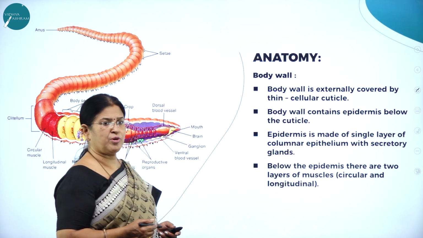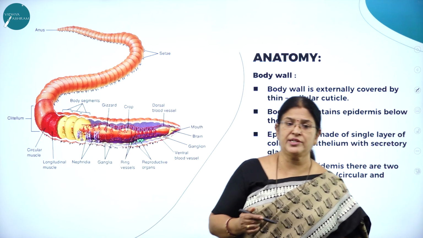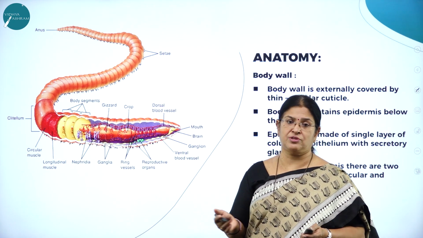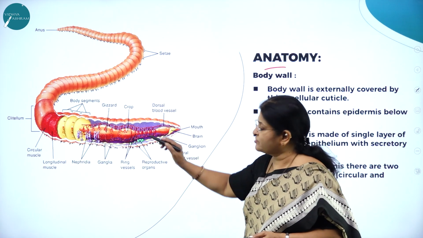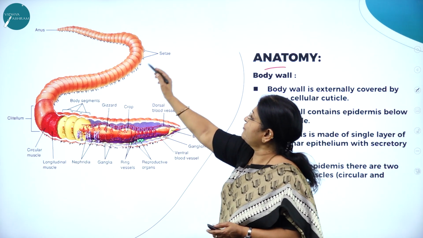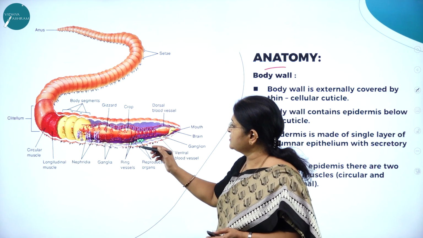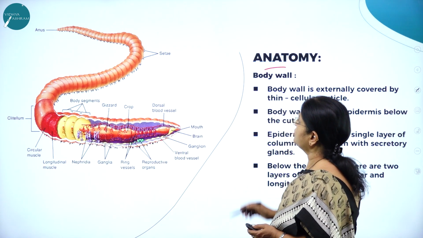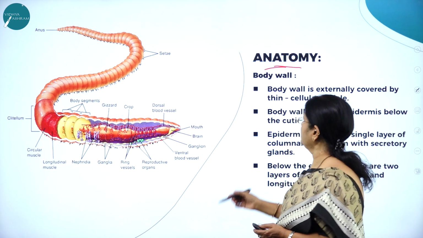Now let us study the anatomical features of the earthworm. Morphology deals with the study of external features of the earthworm, while anatomy deals with the study of the internal structure. Here you can see the external feature, and here you can see the internal feature. So let us deal with the anatomical structure of the earthworm.